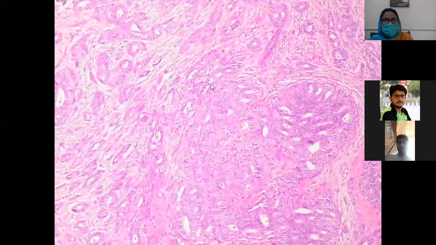As you can appreciate better, this is the image of invasive CA breast. The tumor cells are arranged in a glandular, tubule formation. These are the tubules, and this one is the solid area. These tubules are lined by malignant, atypical cells, and these cells are infiltrating into the stroma. They are lined by a single layer with absence of a myoepithelial layer. You can also appreciate that these atypical cells have hyperchromatic nuclei.